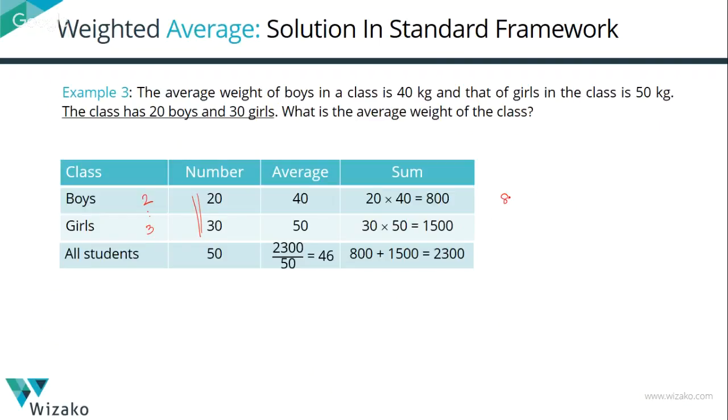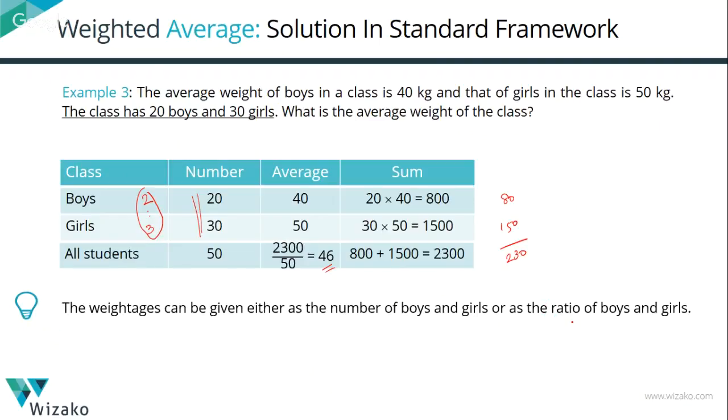2 into 40 would have been an 80. 3 into 50, just multiply the ratio, don't worry about the numbers, which is equal to 150. So the sum of their weights would be 230. The sum of the ratios in this case is a 5. 230 by 5 will give you the same answer, which is 46. So don't worry, the weightage can very well be given to you in terms of a ratio.